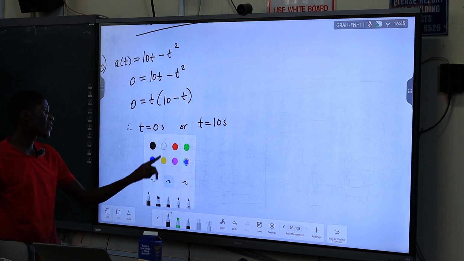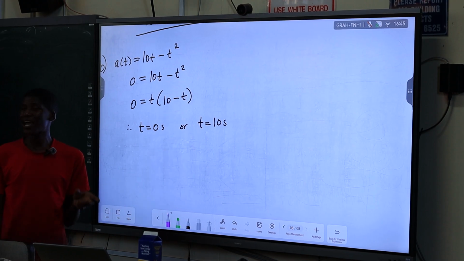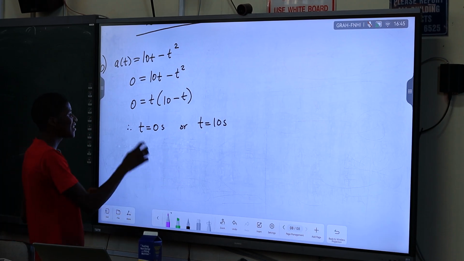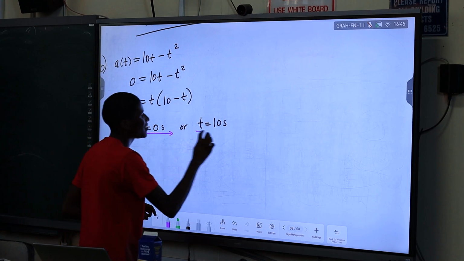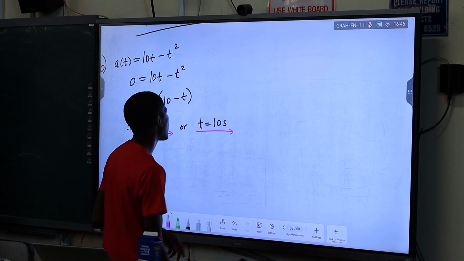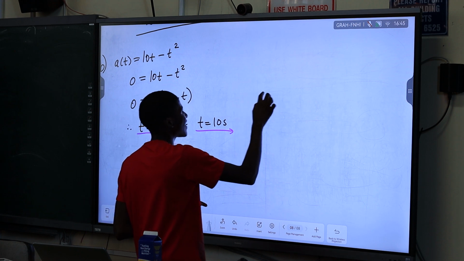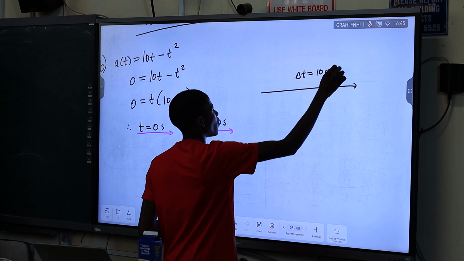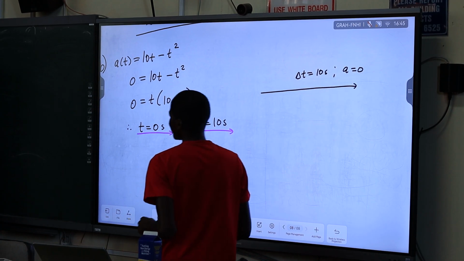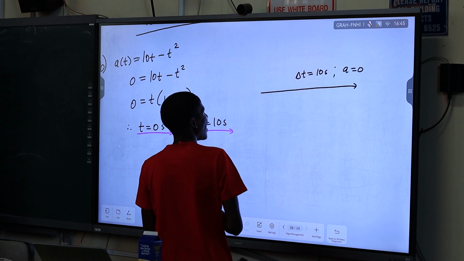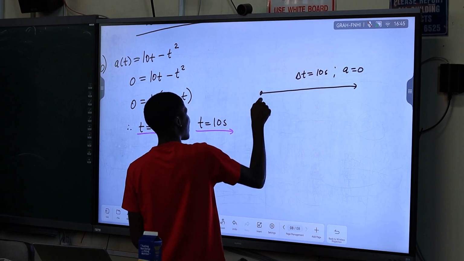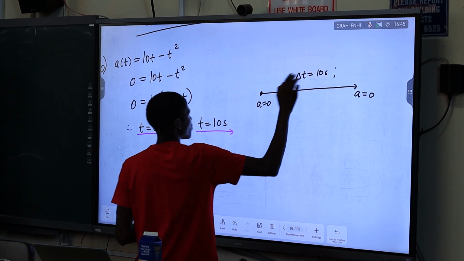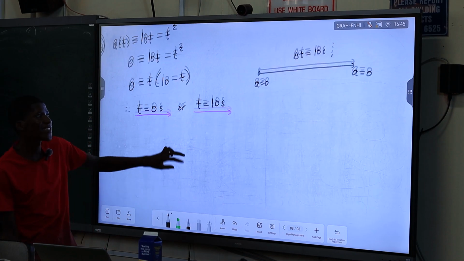Yeah, we've got 2 times where the acceleration is 0. It is time t equals 0 and time t equals 10 seconds. So after a time of 10 seconds, we know that our acceleration is going to be 0, and also at time 0 the acceleration is 0. After the time of 10 seconds, we don't know what the displacement is though.